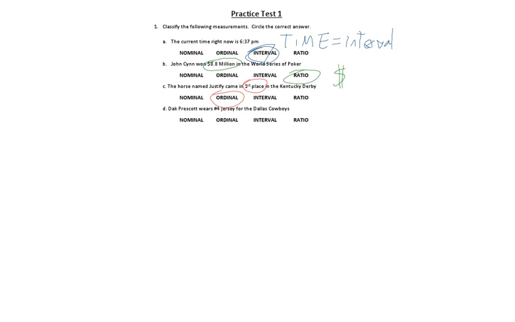And then part D. Dak Prescott wears number 4 jersey for the Dallas Cowboys. Any sports jersey is nominal. In fact, on this test, if you see Dallas Cowboys, the answer will be nominal. So, that's probably something you can put on your 3x5 note card for the exam.